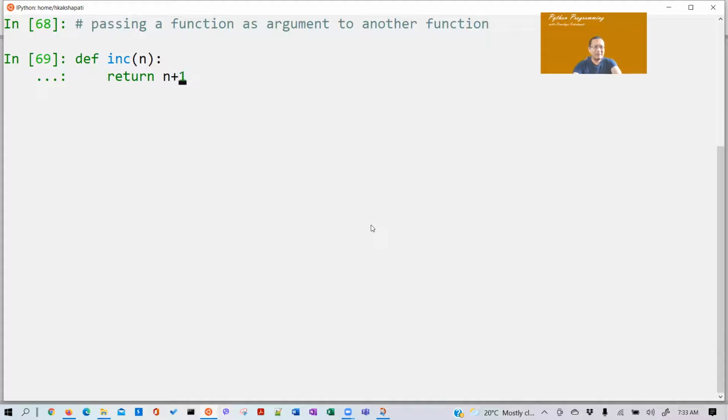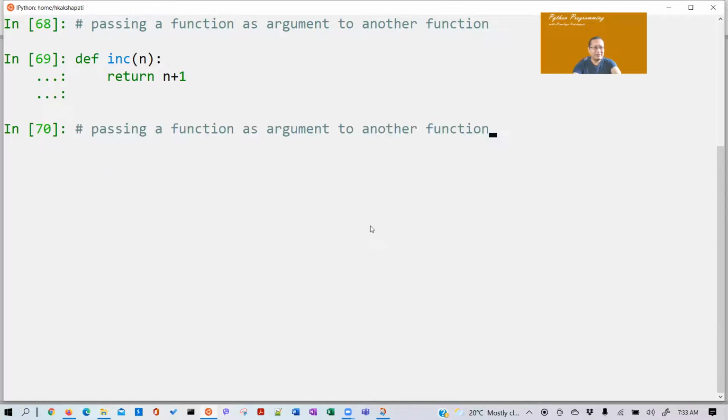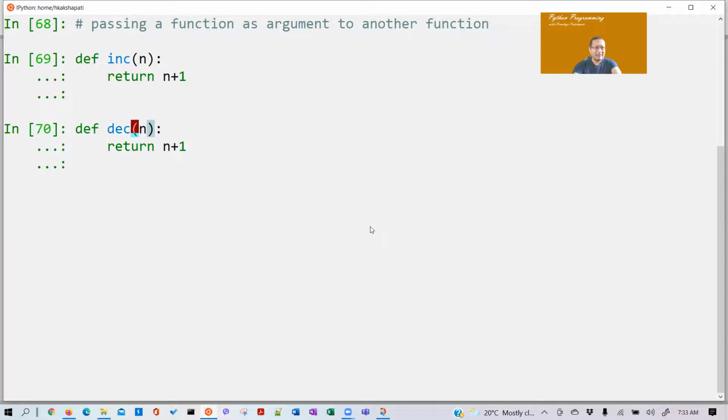Okay, so this is one function. Same thing, I'm going to do decrement, which returns the number decreased by one. So these are my two functions.